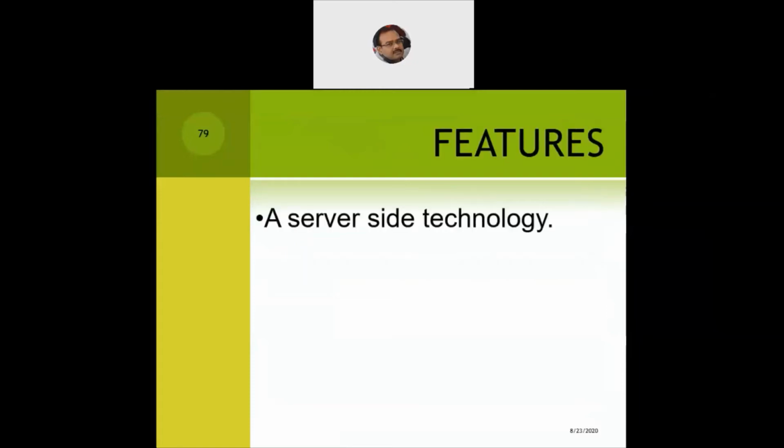So Java Server Pages, some of the common features: it's a server-side technology, a very good, efficient server-side technology, very superior, very much better as compared to its predecessor, the servlets. So servlets came first, followed by the JSP or the Java Server Pages. And many disadvantages of the servlet have been successfully dealt with or managed by the JSP.